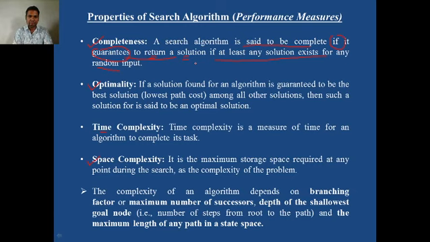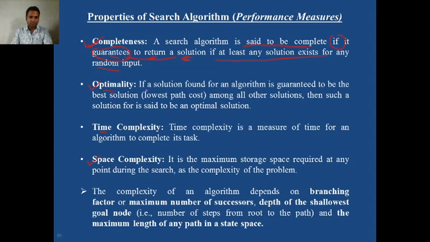If the agent does not find the solution, then there is no use of that agent. So we always compare the search algorithms based on this parameter. Whether our search algorithm is complete or not depends on whether it guarantees to give a solution.